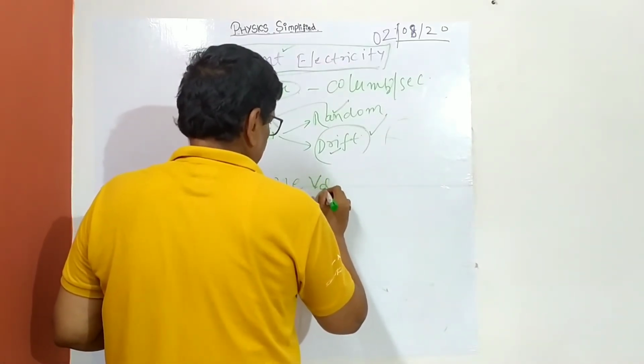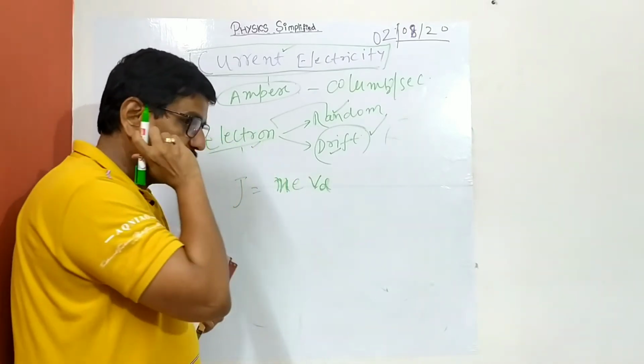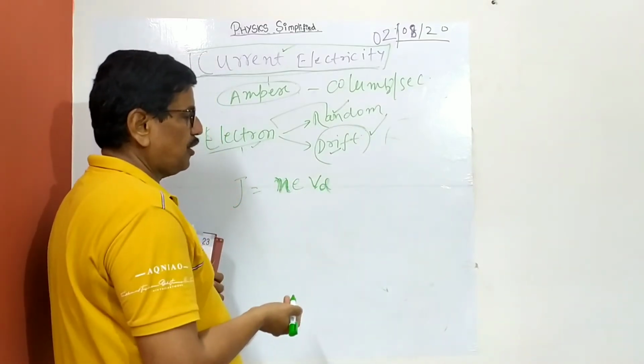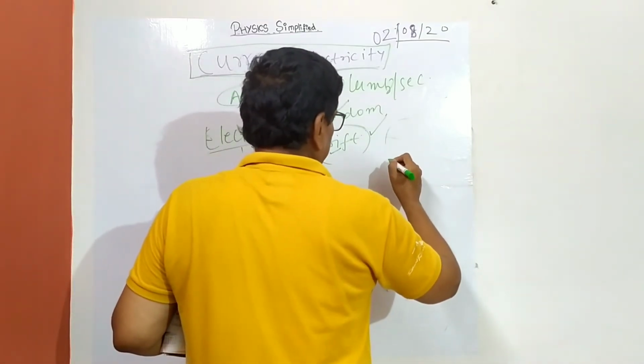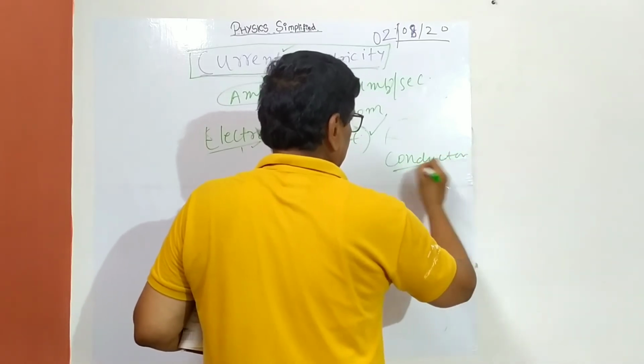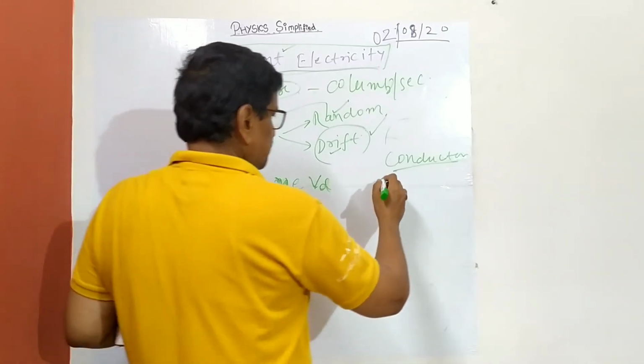So if n is given, or J is given, then you can calculate it. Say there is a conducting material, a conductor whose mass density is given.